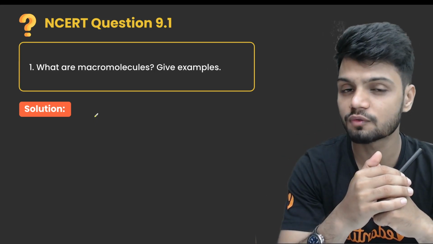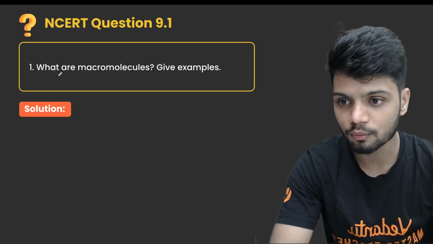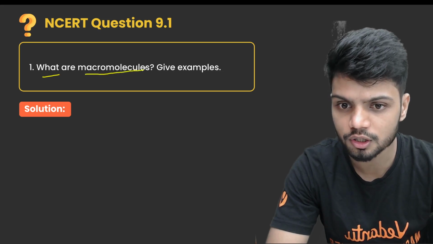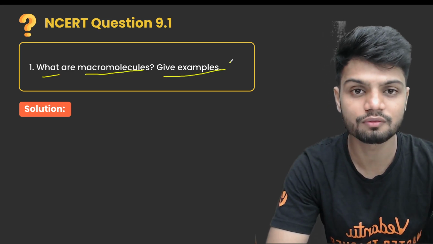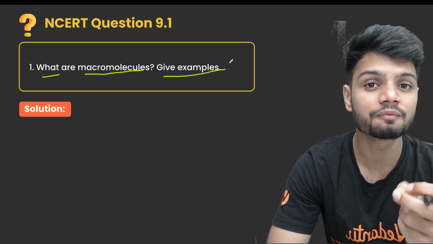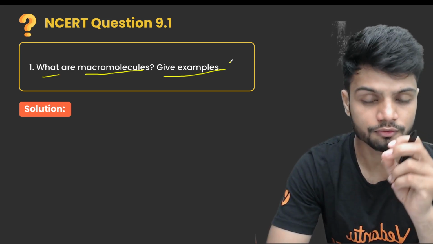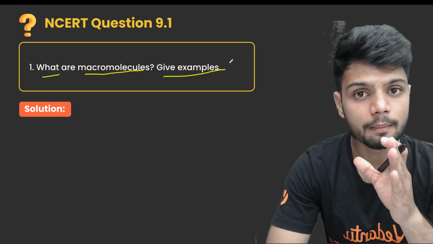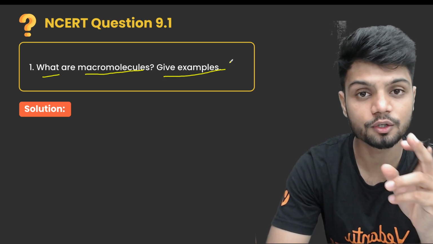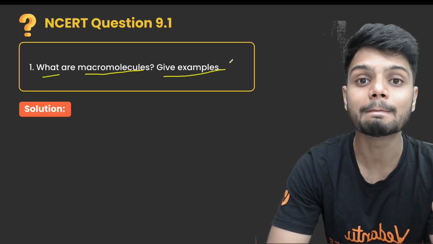So let's look at the question which we have here right now. What are macromolecules? Simple question, straightforward. They're asking you what are macromolecules and give examples. So we have to give them certain examples and we need to understand what is the meaning of macromolecule. First and foremost, all of you need to know biomolecules are of two types. It could be micromolecule or macromolecule.